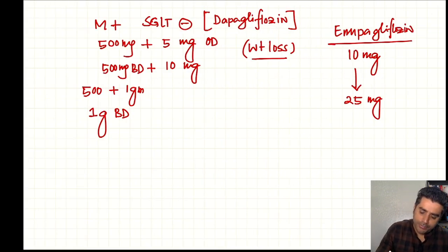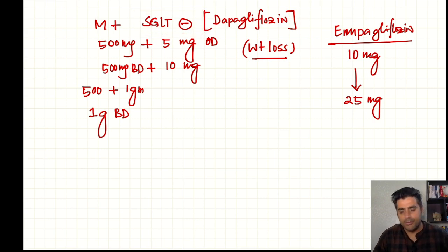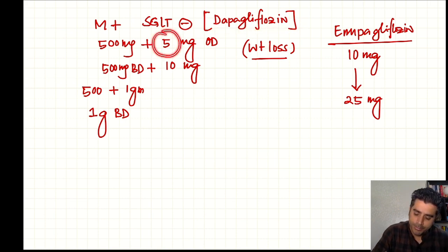Now we can also give SGLT2 inhibitor, that is a very important and upcoming drug, very good drugs. But UTI is the side effect of these drugs. Dapagliflozin we can give up to 5 milligram and go up to 10 milligram, and the same dose will increase in the metformin. And remember that SGLT2 inhibitor causes weight loss.